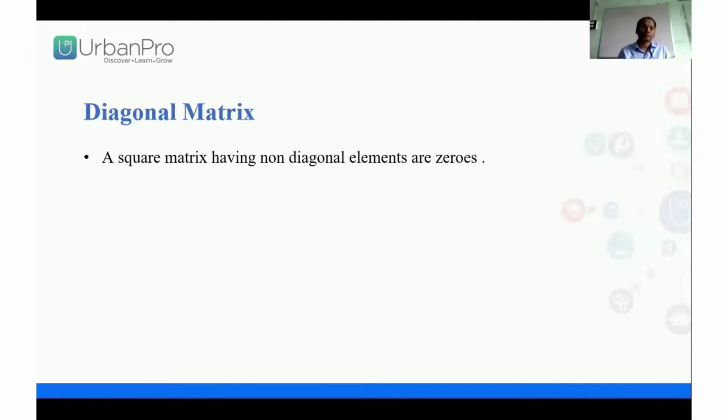Now next, diagonal matrix. A diagonal matrix has elements only on the diagonal, but except the diagonal, everything would be zero. All elements except the diagonal elements would be zero. This is called a diagonal matrix.